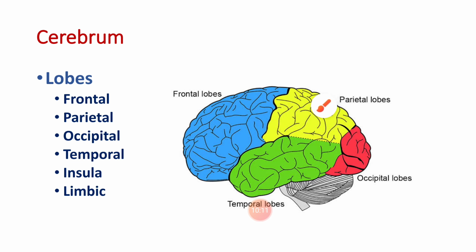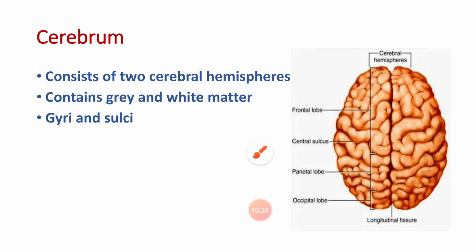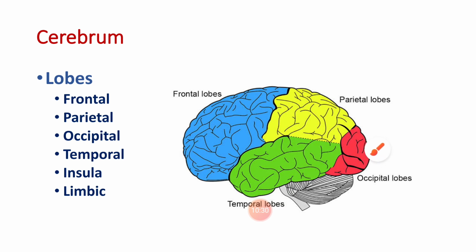The parietal lobe is present posterior to the central sulcus and above the lateral sulcus. This parietal lobe is the major center for reception and evaluation of all the sensory information except smell, hearing and vision. Then the next lobe is the occipital lobe. It is lying behind the parieto-occipital sulcus and the pre-occipital notch.